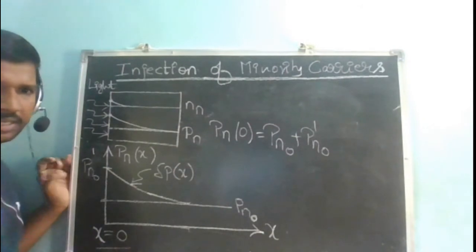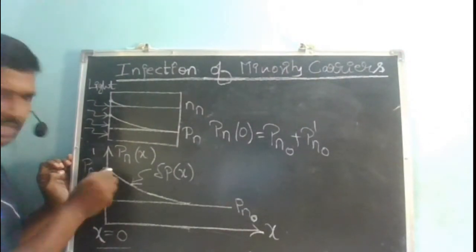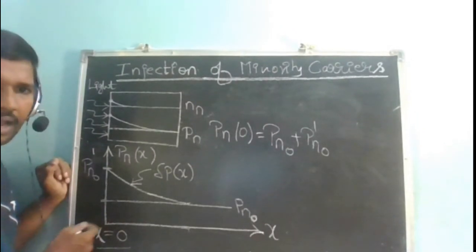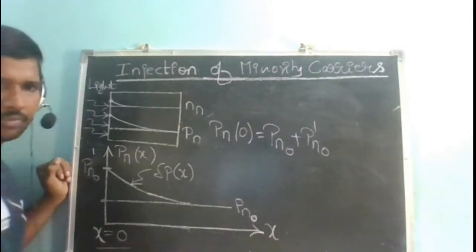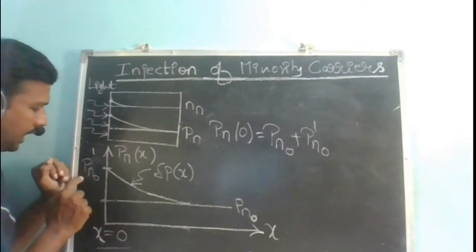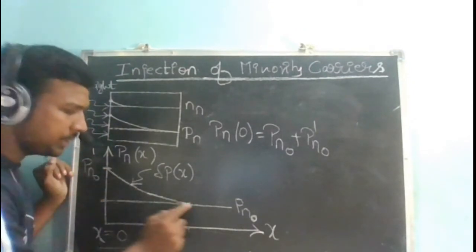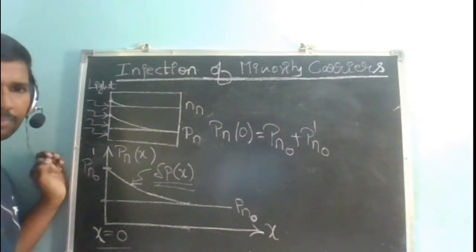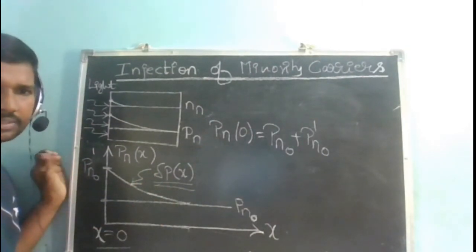Okay, right? So at x is equal to 0, my excess carriers that are being generated are this. And from x is equal to 0 onwards, for x greater than 0, this p n naught dash is decaying exponentially, which I have represented as delta p of x. Okay, delta p of x, right?